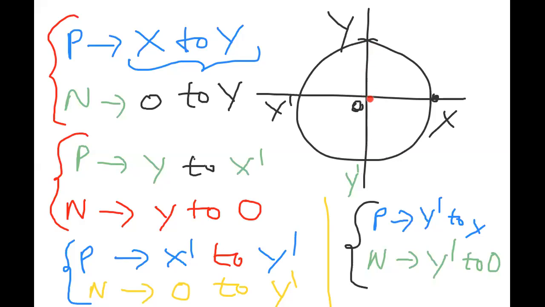So oscillation means where to where? O to Y to O to Y dash to O. Here O is called the mean position, Y is called the extreme position, and Y dash is called the other extreme position. Now we travel from mean to extreme. What is extreme? The maximum displacement to which the body can travel from the mean position is called the extreme position.